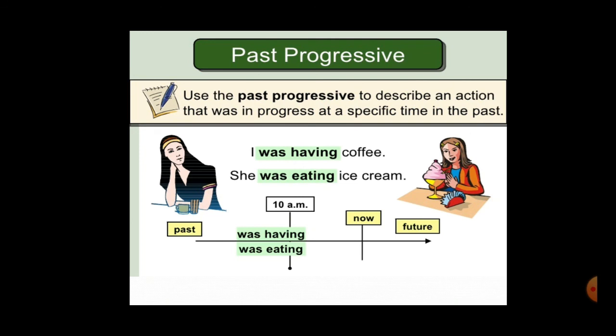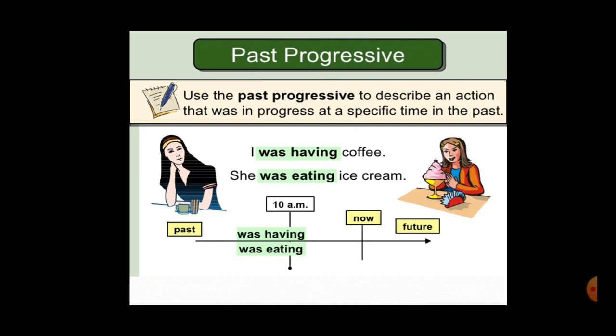Now here you can see in the timeline below there's one time given, 10 a.m., a specific time. So they are trying to indicate that the action was in progress at a specific time. You can see that. So I was having coffee at 10 a.m. means though she was having coffee, let's say at 10, still the process didn't get over at that time. It continued in the past.